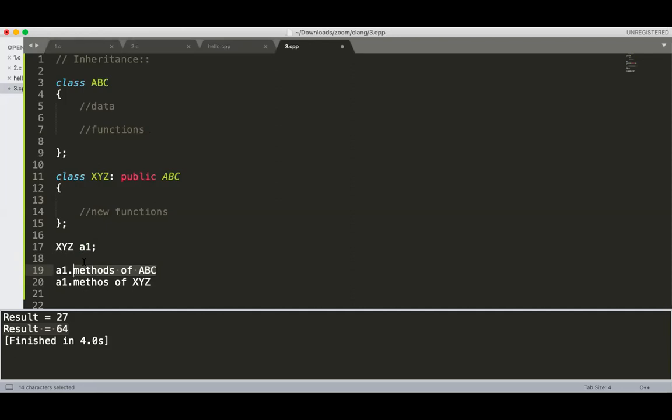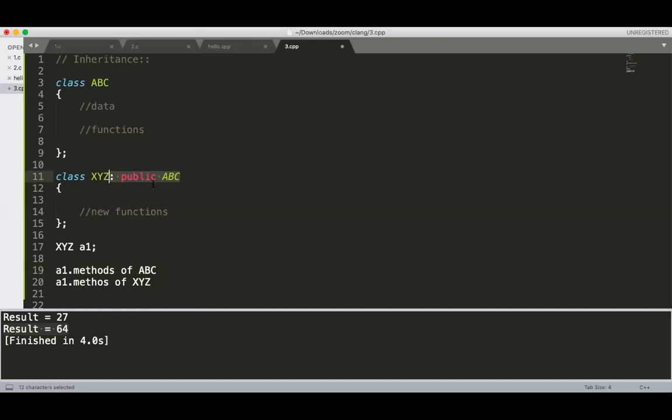Getting it? This only happens because you are using derivation. It means you are deriving the XYZ class from ABC, using the existing class to define the new class. So XYZ is acquiring the features of the existing class. Getting the point?